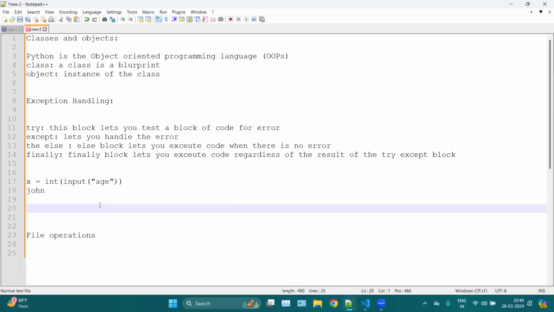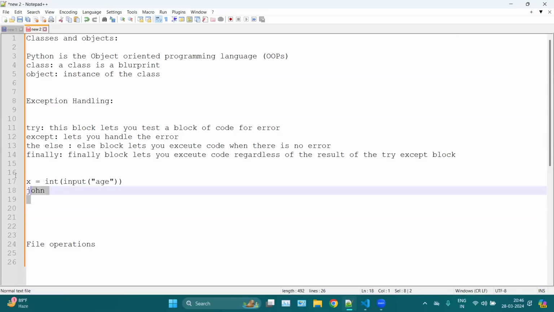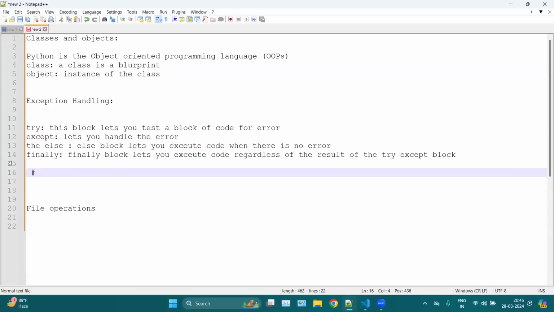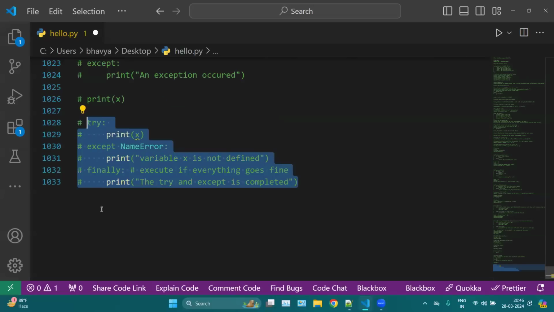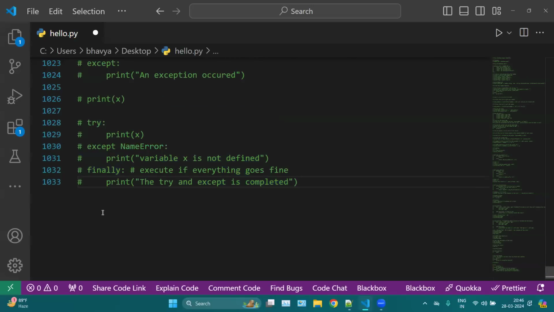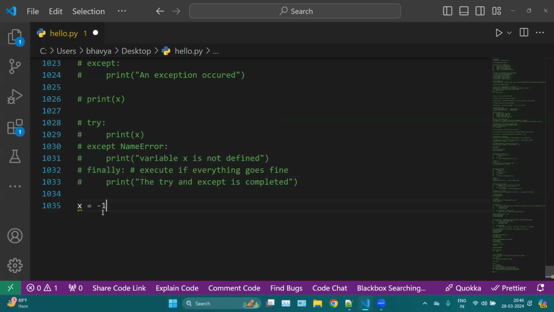Then we can also raise an exception. For example, we have this line where x equal -1.